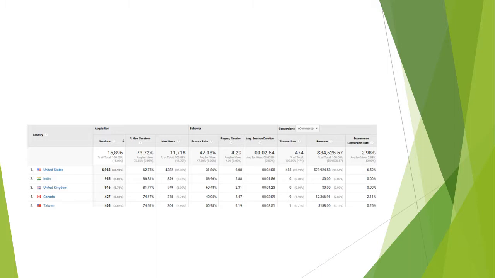It's also interesting to see that the United Kingdom and actually every country behind the United States had a higher bounce rate. The actual bounce rate for the US is actually lower than average.